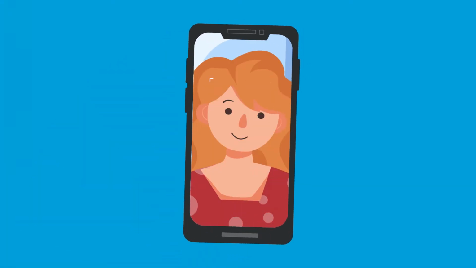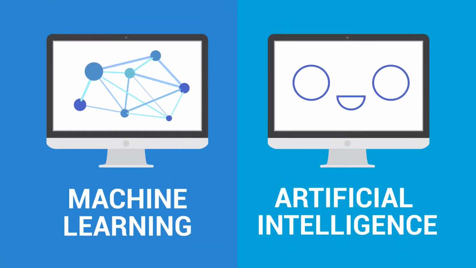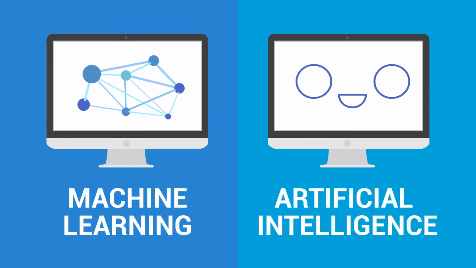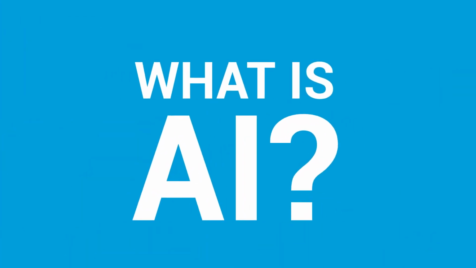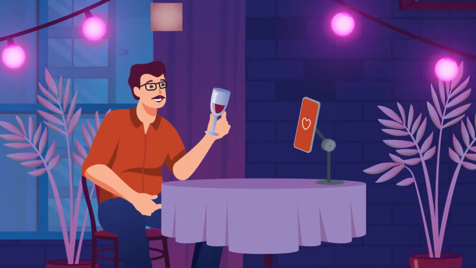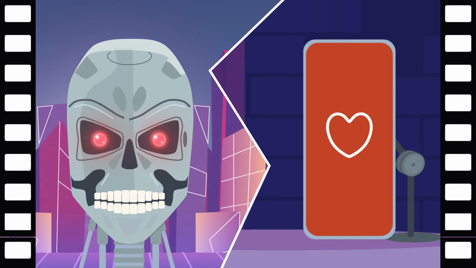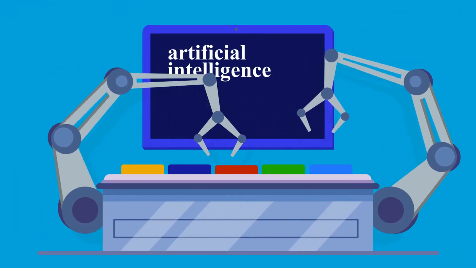How does your phone recognize your face or predict what you will text next? Is machine learning the same as AI? Answering these kinds of questions can help us understand what AI is. Many of you might associate AI with androids or lifelike computers, but these examples only exist in movies. But let's get back to the basics of where AI is today.